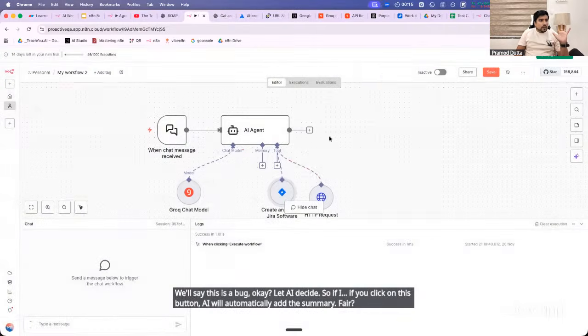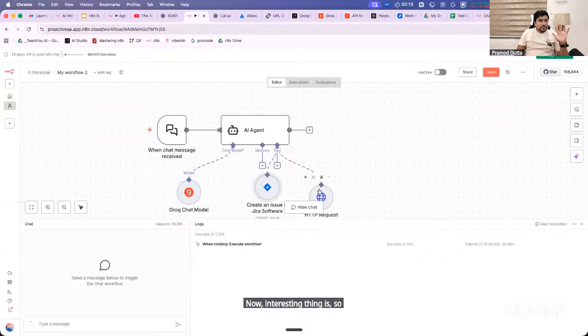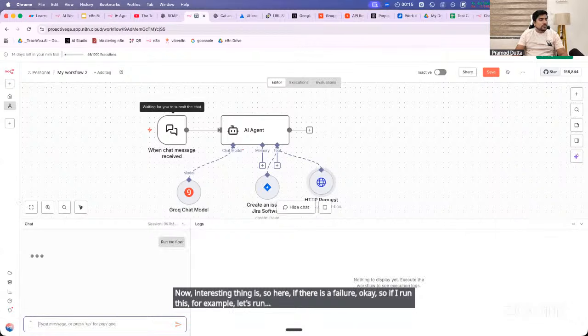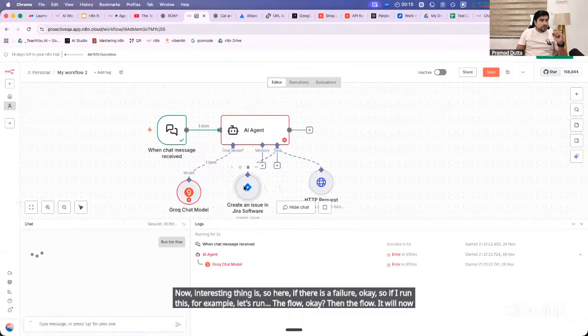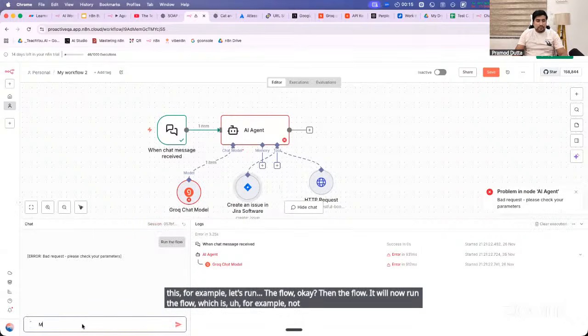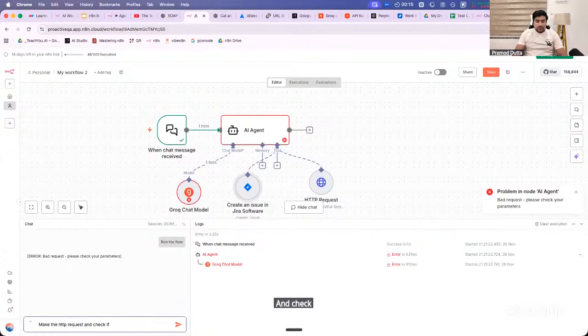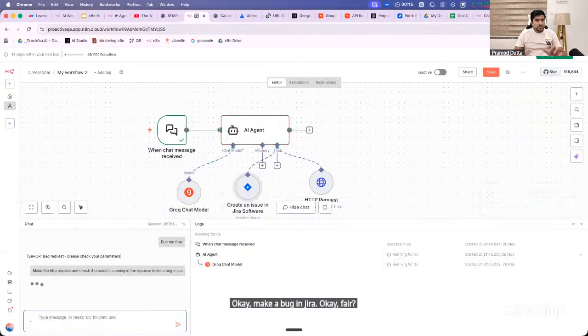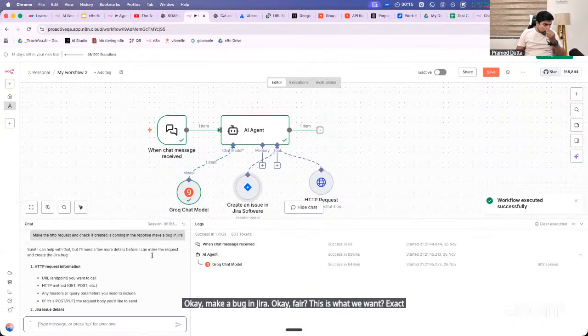Fair. Now, the interesting thing is, if there is a failure, okay. If I run this, for example, let's suppose I run the flow. It will make the HTTP request and check if created is coming in the response. Okay, make a bug in Jira. Okay, fair. This is what we want. Exactly, suppose we are doing, right?